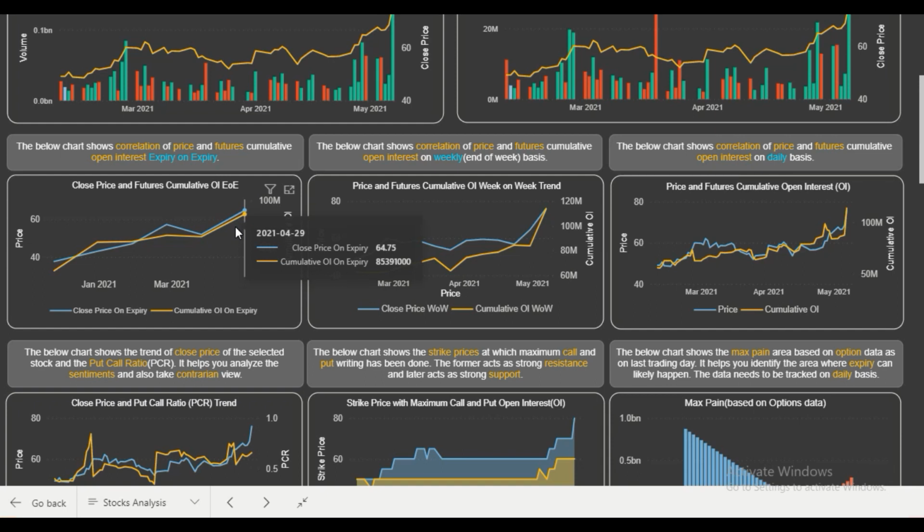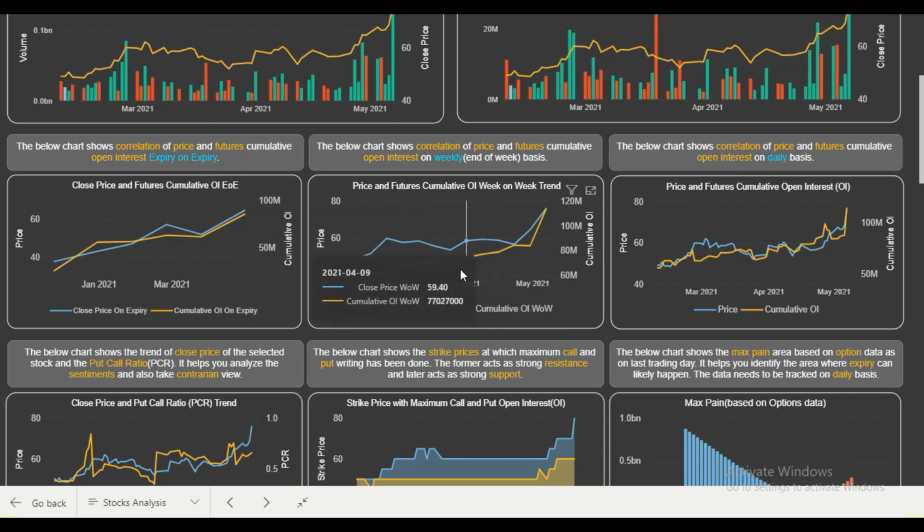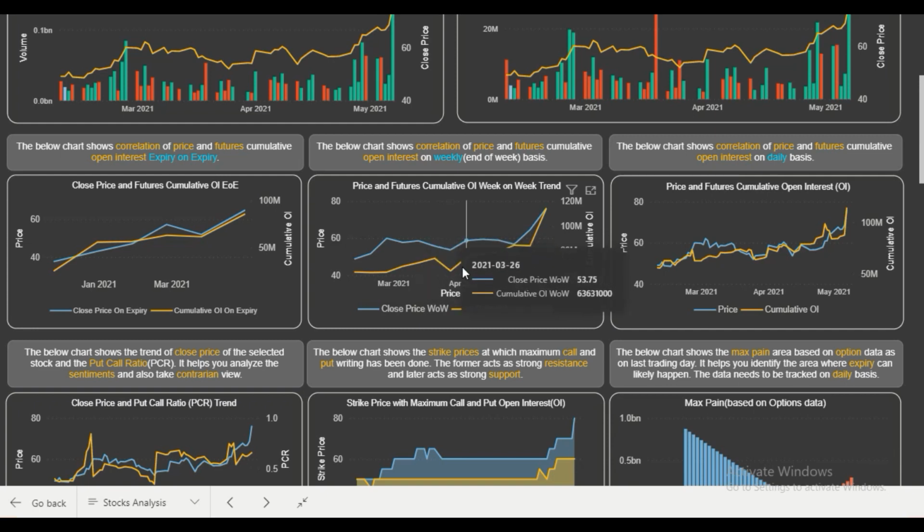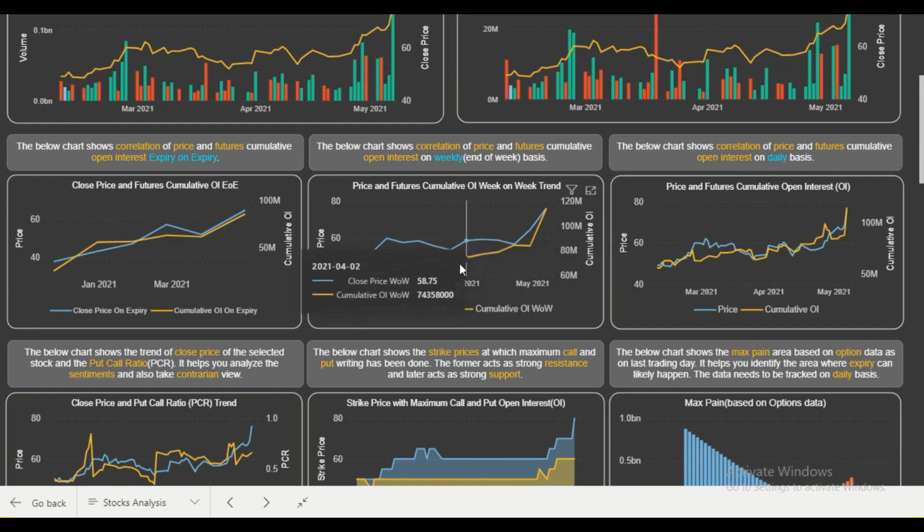So this is a good sign. It means new long positions have been carry forwarded. So it means people are bullish for this particular stock in this month also. Now if we analyze the week on week trend, this gives you the week on week view of what was the close price and what was the futures cumulative open interest at the end of every week. Again you can see that there has been a significant jump in price week on week and a rise in futures cumulative open interest. It means new long positions.